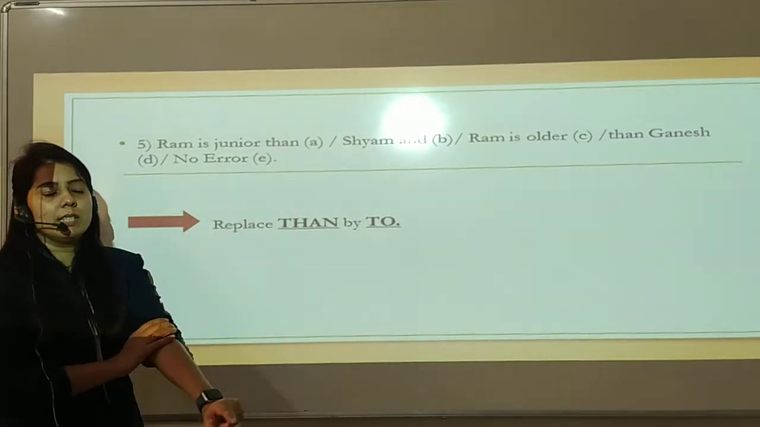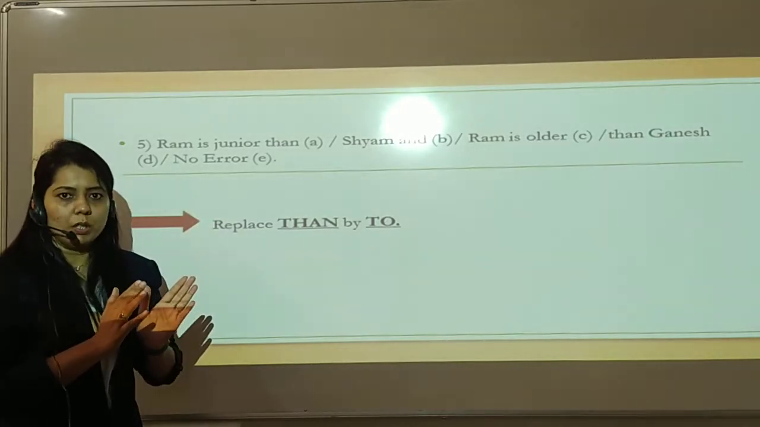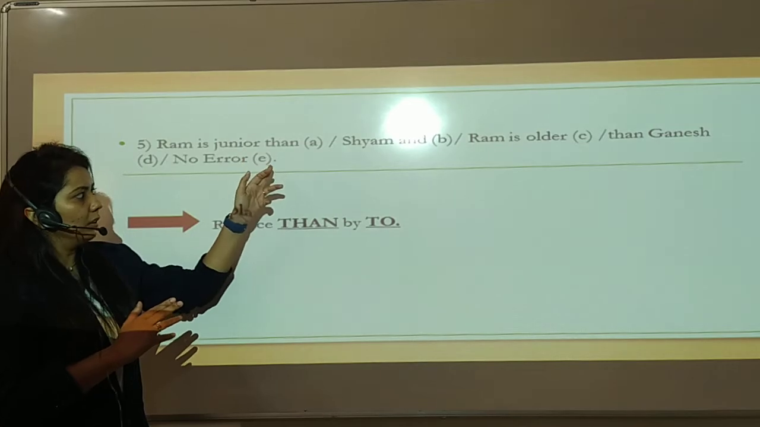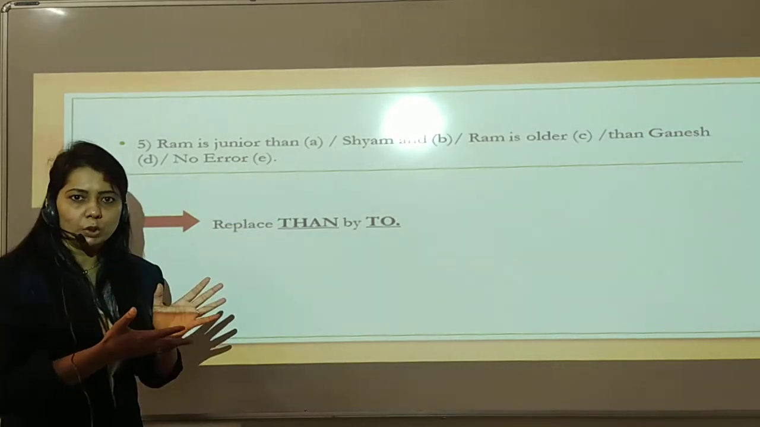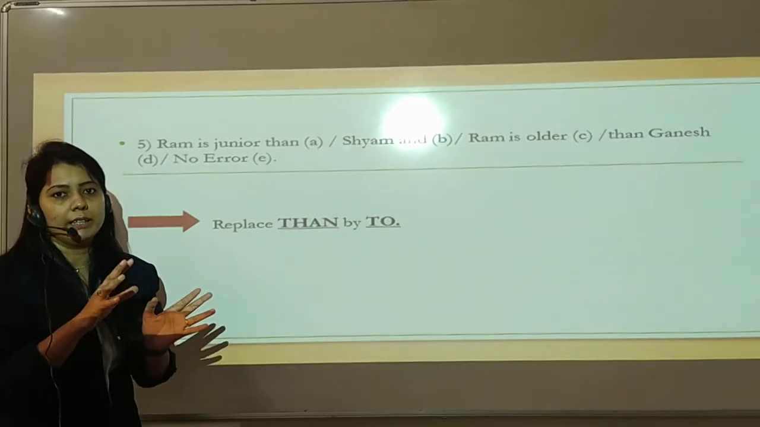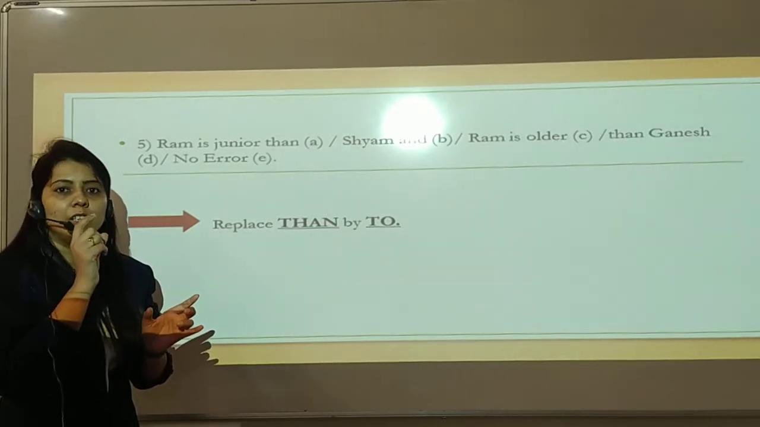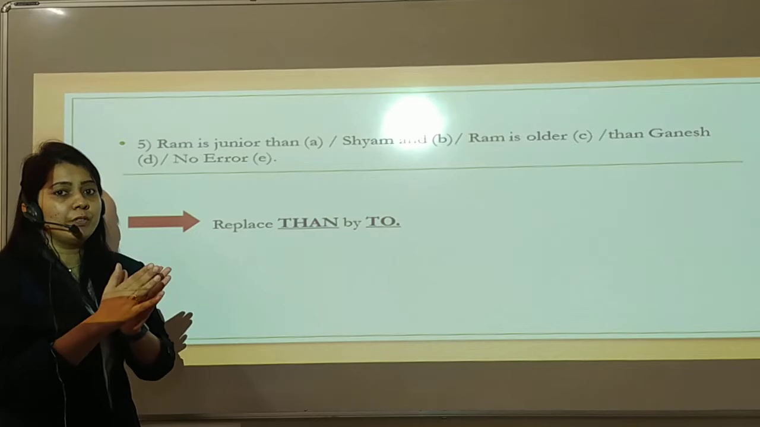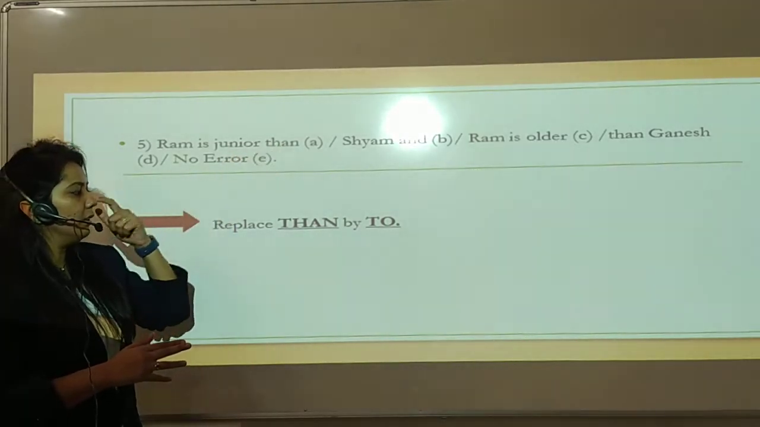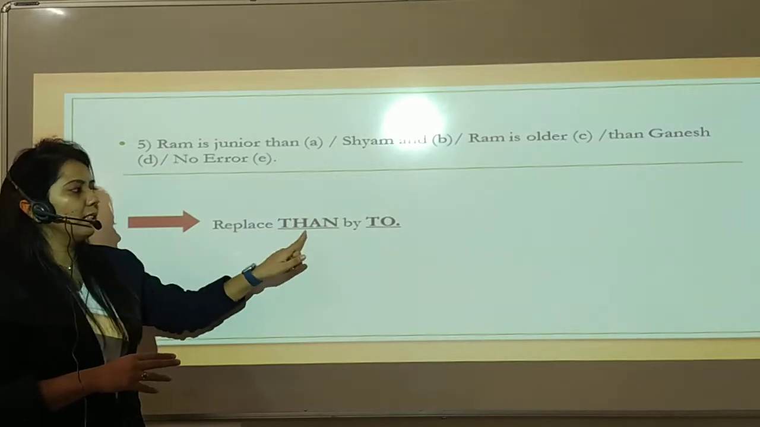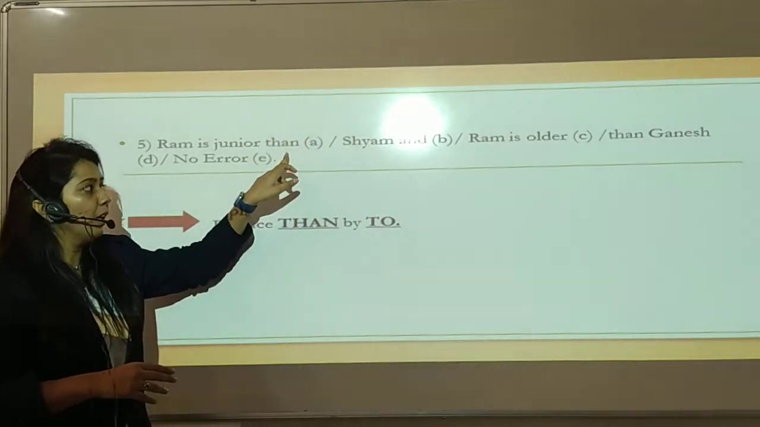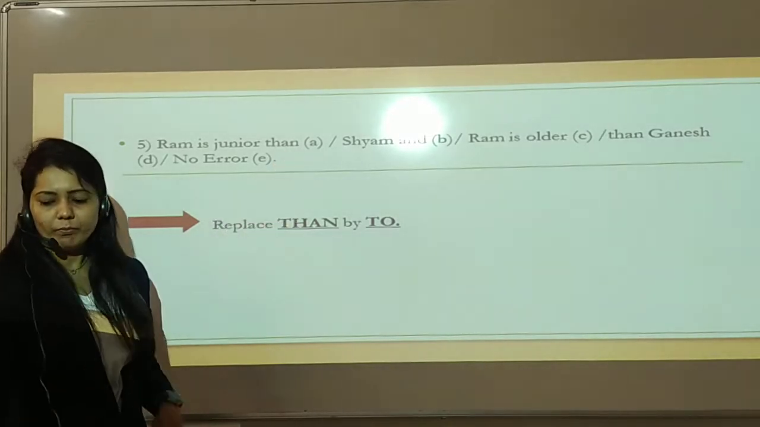See, those adjectives which are ending with IOR, suppose junior to, superior to, prior to, inferior to, these all are adjectives which end with IOR. So they should always be followed by to. So junior to will be the correct word here. So replace then by to. So the error is in part A. Okay, I hope you are getting me.